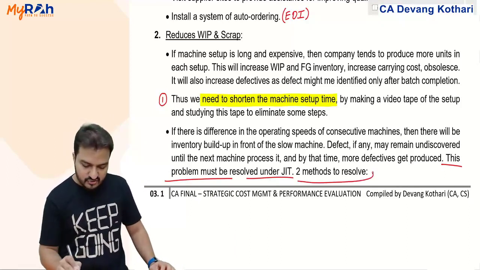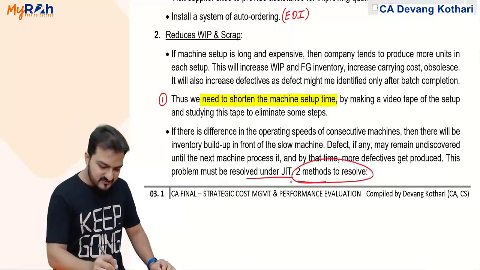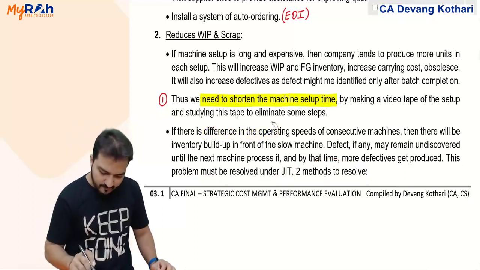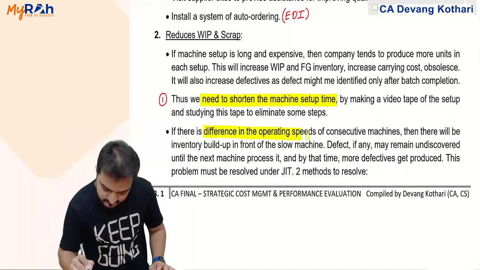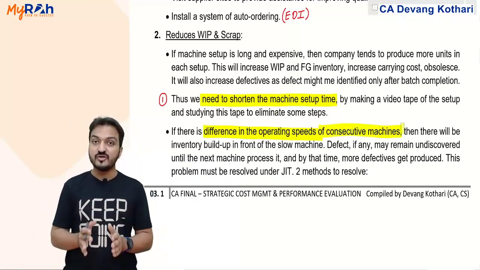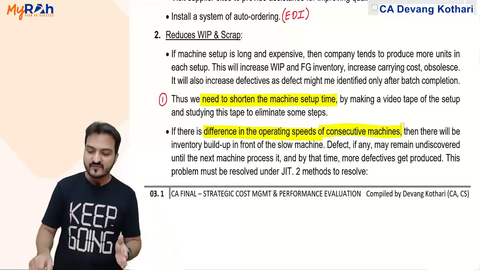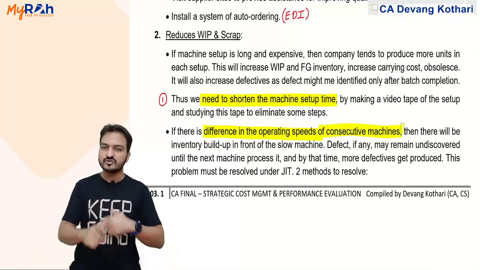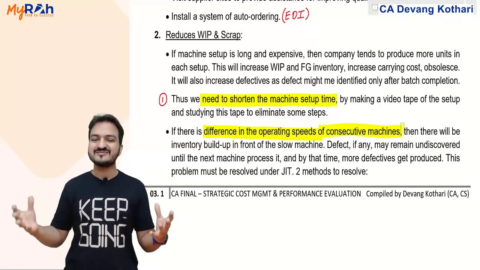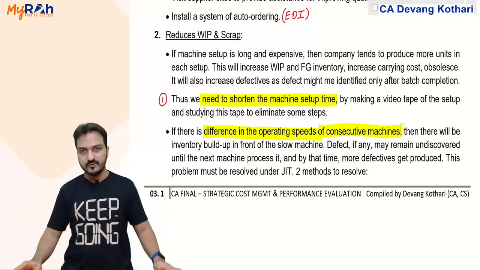Now there are two methods to resolve this problem. What is this problem? This problem happens because of the difference in operating speeds of consecutive machines. Did you understand the problem? Machine 1 is very fast, machine 2 is very slow. So machine 1 will do production, machine 2 is slow. So the units will be waiting before machine 2.